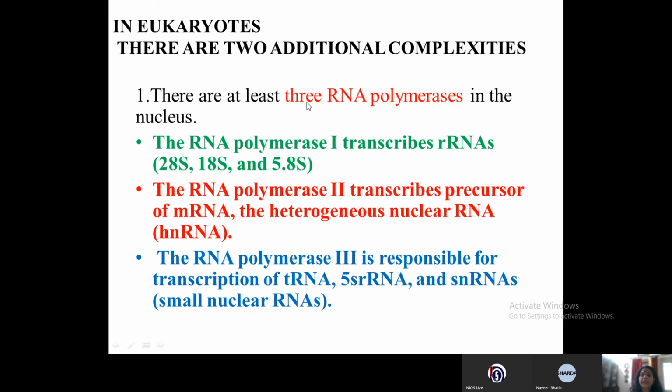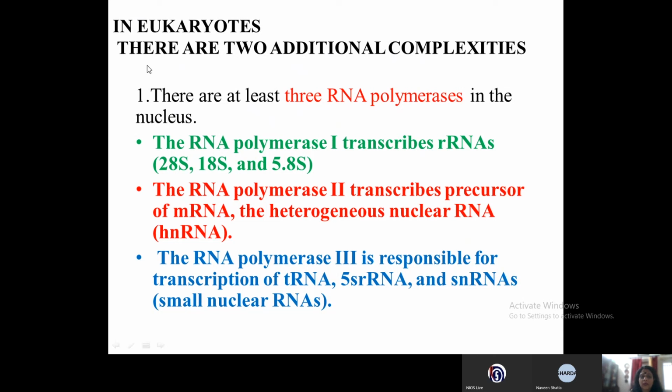There are at least 3 RNA polymerases in the nucleus. Now, in the prokaryotes, we studied that there is only one RNA polymerase, and that transcribes for all the types of RNA, that is mRNA, tRNA, and rRNA. But in eukaryotes, the different RNAs are produced by different RNA polymerases.